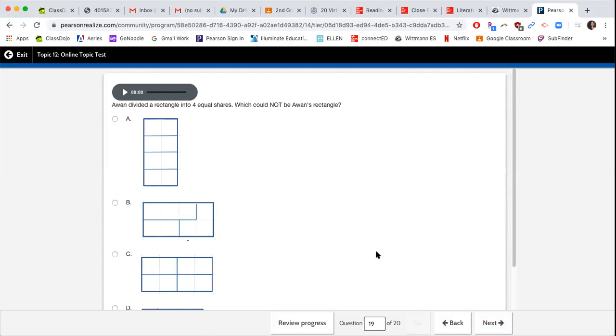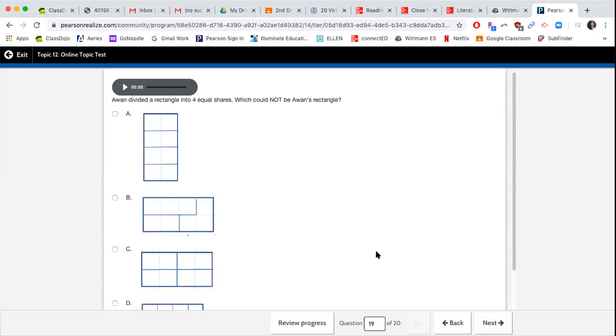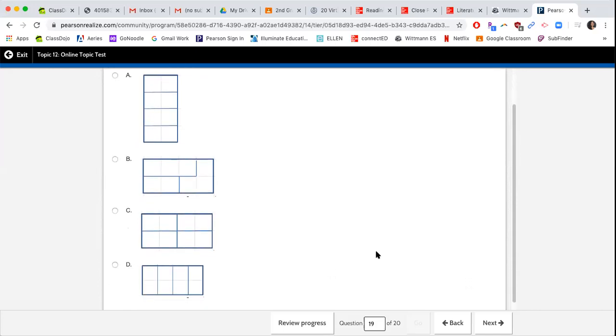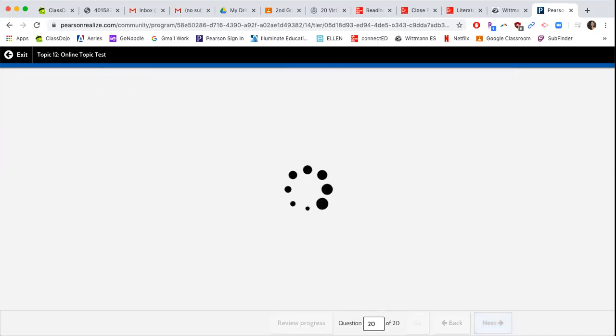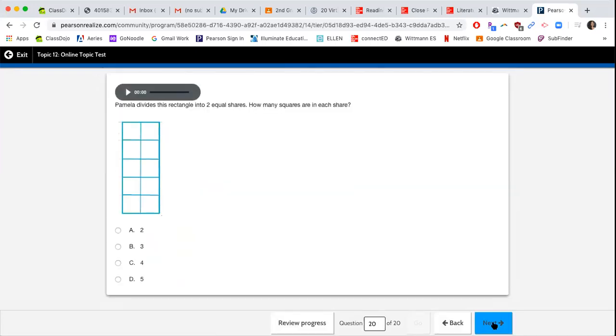Awan divided a rectangle into 4 equal shares, which cannot be Awan's rectangle. So he needs to have 4 equal shares. So think of it as 4 different people. Here in A, Awan got 1, Miss Dominguez got 1, Miss Park got 1, and you got 1. So this is 4 equal shares, so this is a correct answer. This could be his, but we're looking for the one that could not. So we know it's not A because that is 4 equal shares. You guys are going to have to look through these and see which one would not be able to be shared with 4 people.